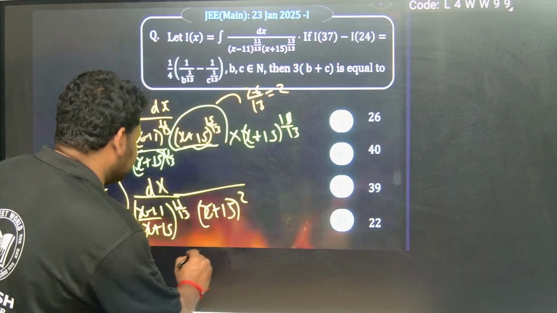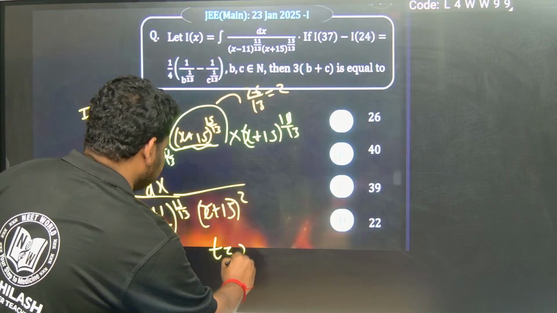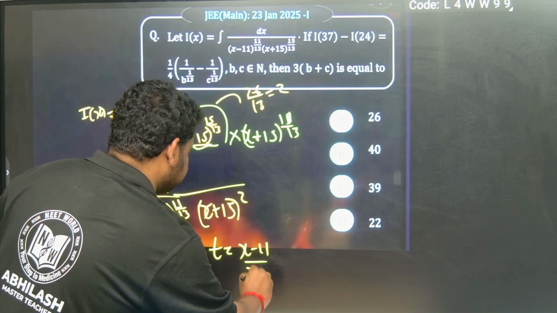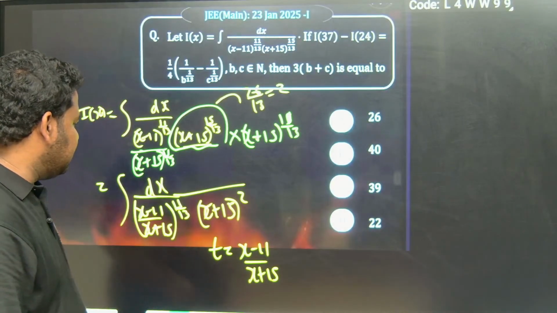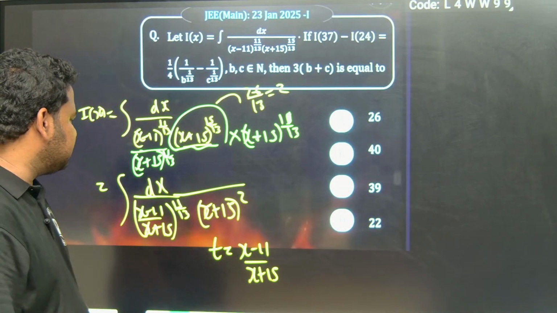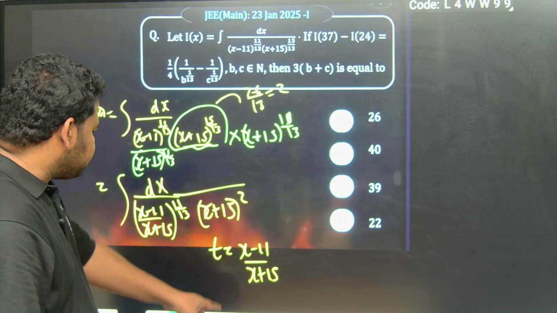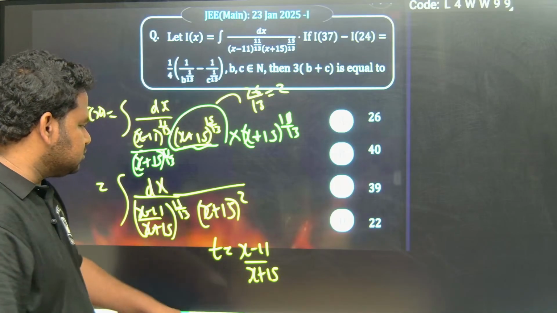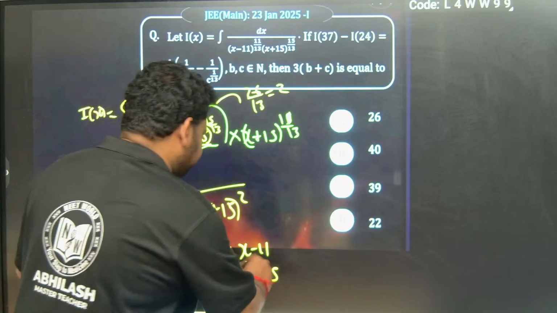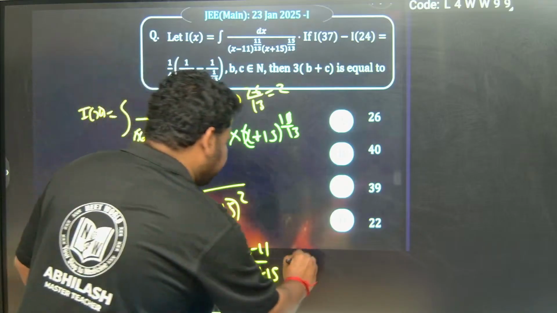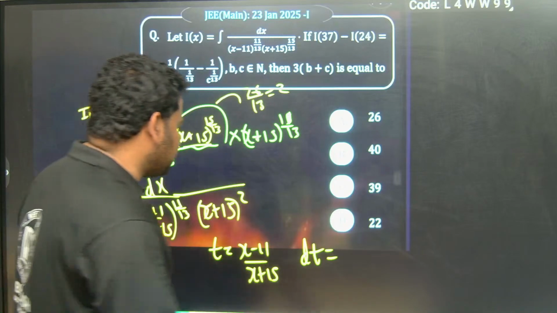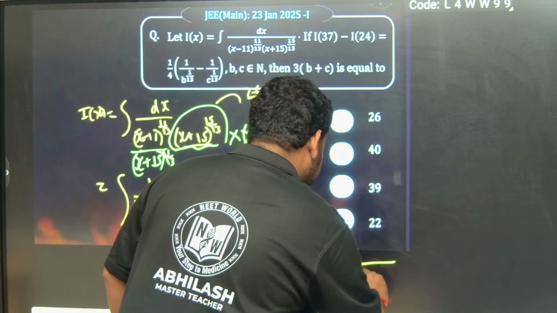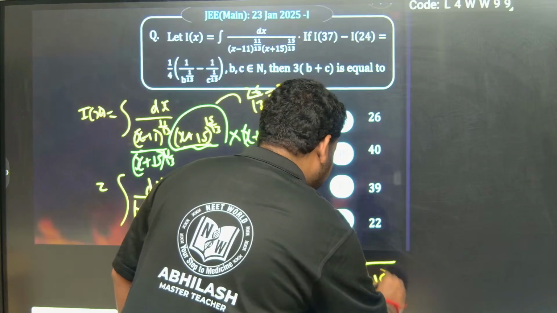Here, if I put t is equal to x minus 11 by x plus 15, what will I get? If I have to find dt, I have to apply the quotient rule. The denominator will become (x plus 15) whole square.